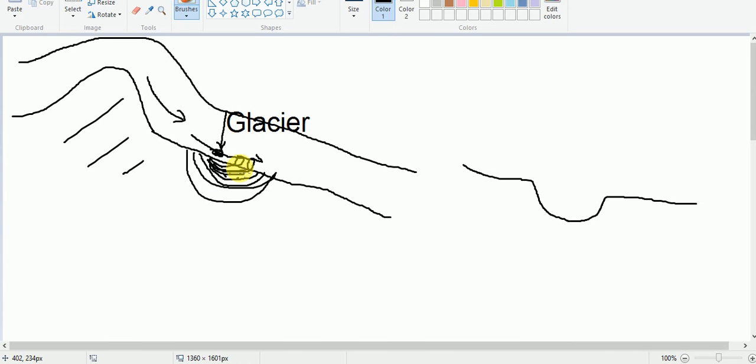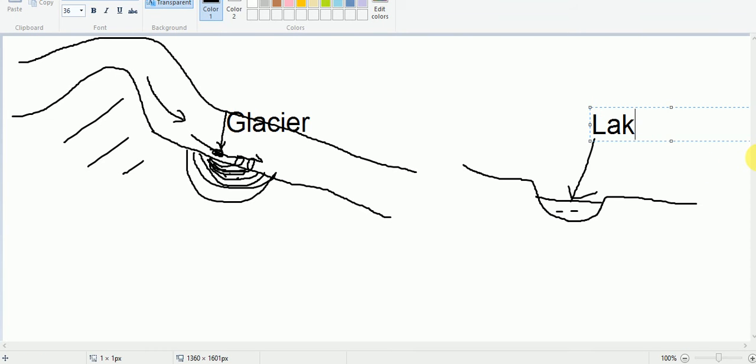This is known as abrasion in geography also, and because of the melted ice, the depression will grow, and when the glacier is melted again, it will be filled up with water, and thus it forms a lake. It forms a lake. So in this way, some of the lakes are formed by the glacier.